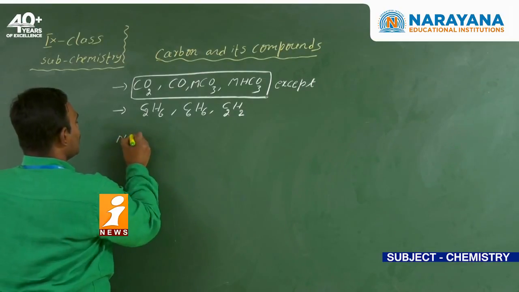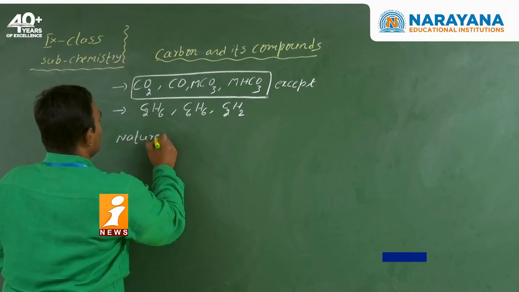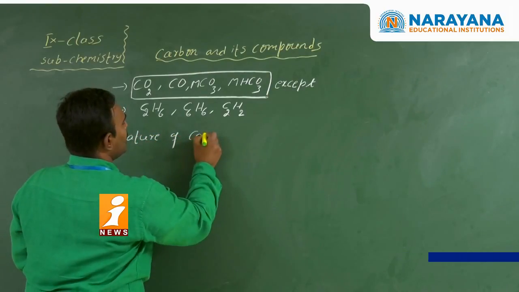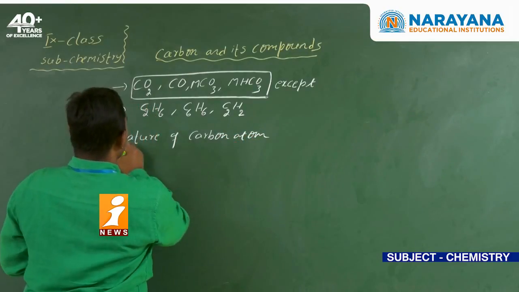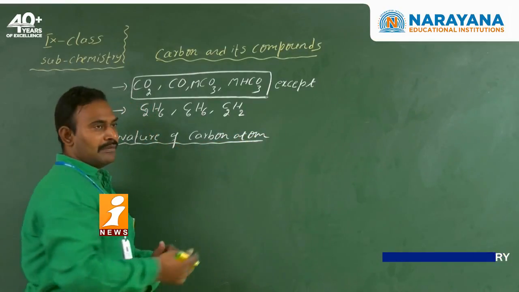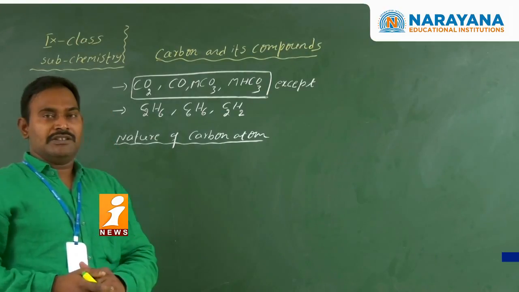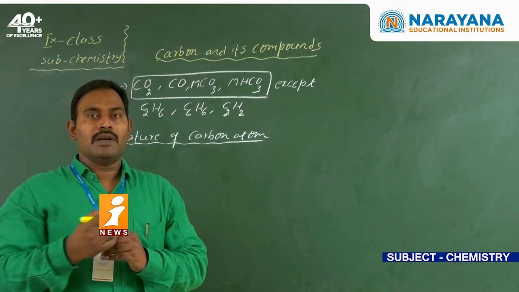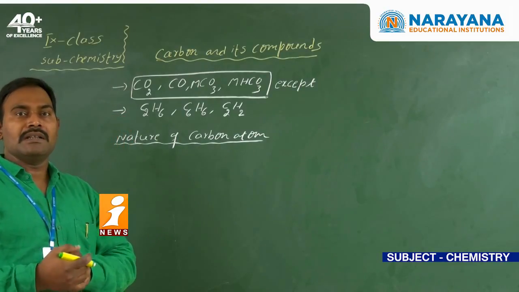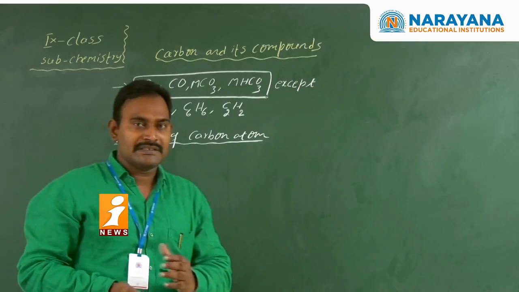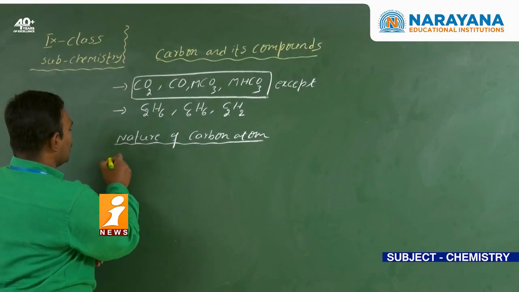Now coming to the nature of the carbon atom. What is the meaning of the nature of the carbon atom? We have to discuss whether it is a metal or non-metal, what its atomic number and electronic configuration are, and what its valency is.